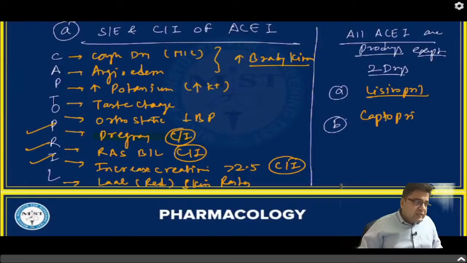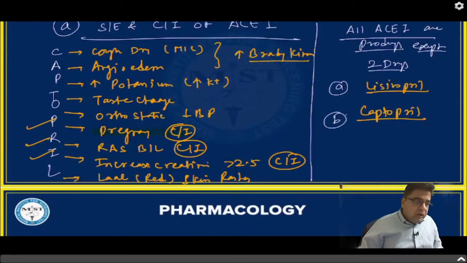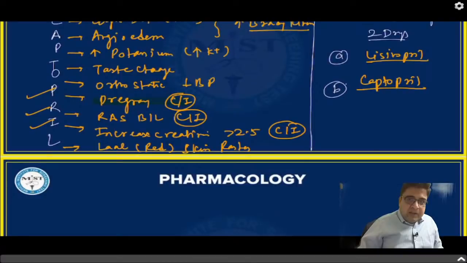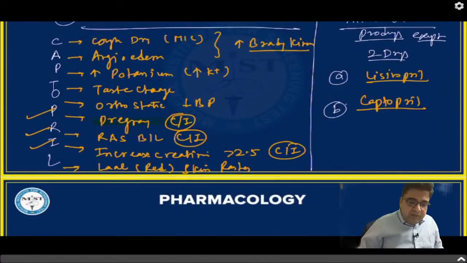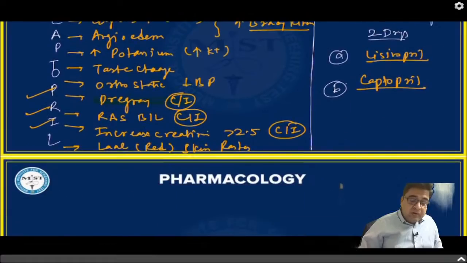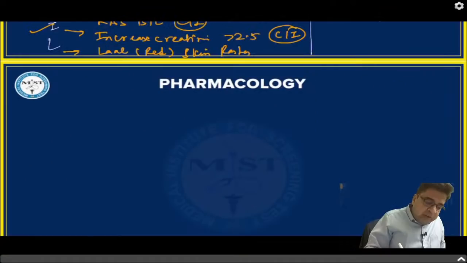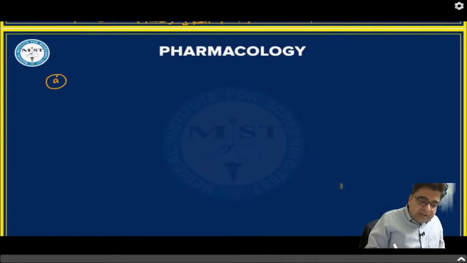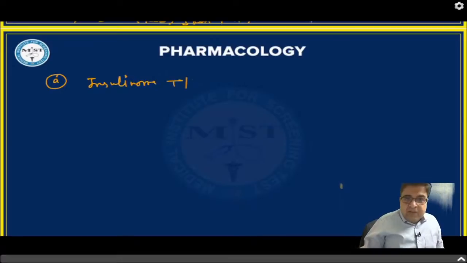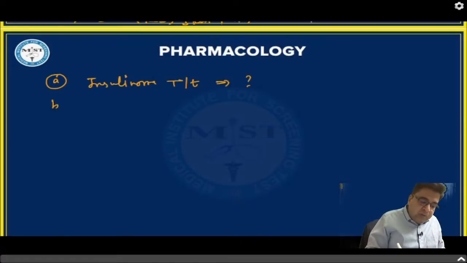Now there is one more exercise for you people, because this topic is very important, and every year you get one MCQ, not one, two MCQs out of this antihypertensive topic. You have to tell me which antihypertensive is approved for the treatment of insulinoma.